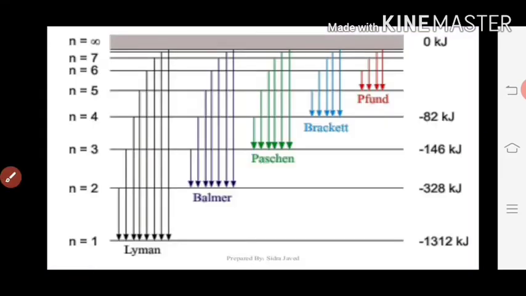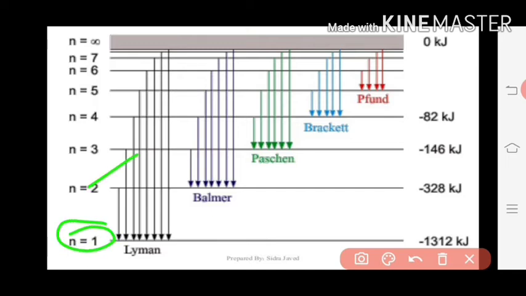Okay, we can draw the energy level diagram. The energy level diagram is like this. You can see here, this is n equal to 1, the ground state, and this is the first excited state, second excited state, third excited state, 4th, 5th and so on up to infinity.